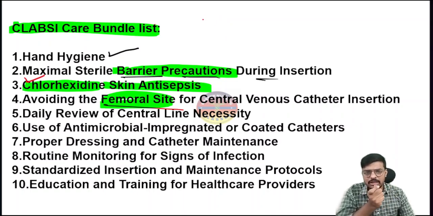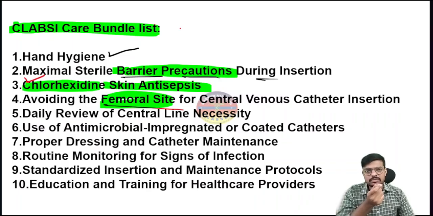How? The femoral vein is near the perineal area and groin area, where it will be wet, and there is the highest risk and chance of contamination and infection. So always avoid the femoral area for insertion of the central line. If you want to insert the central line, the best choices are the subclavian one and the internal jugular one.